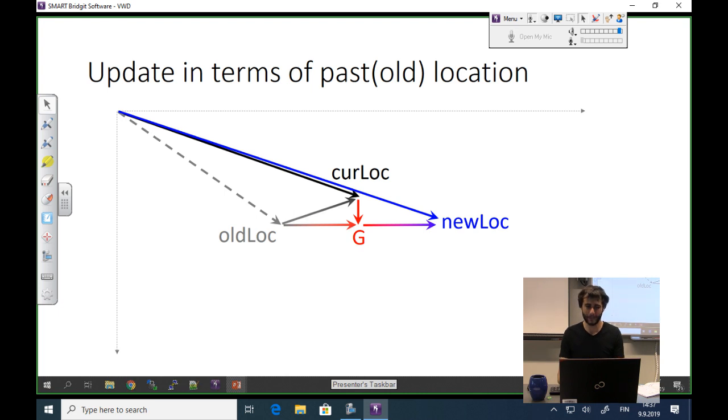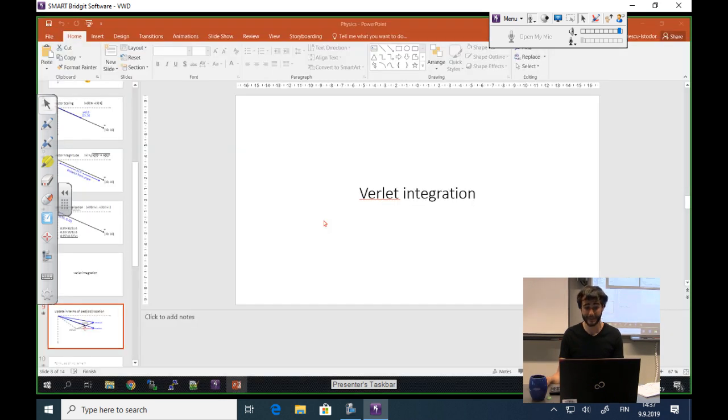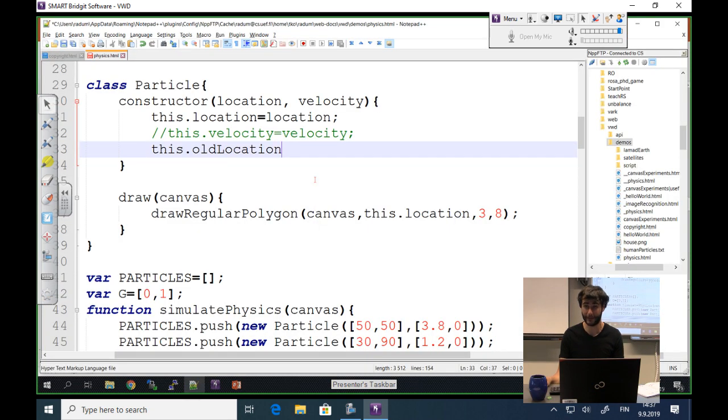So I'm removing the velocity, but I'm still going to calculate it for reasons that will remain a mystery for now, but I will explain a little bit later. The main reason is I want to make sure you understand the vector operations, so we will use vector subtraction here. But the second one and more important one comes later. So I will allow the particle constructor to still have velocity, but I'm not going to store it here anymore.